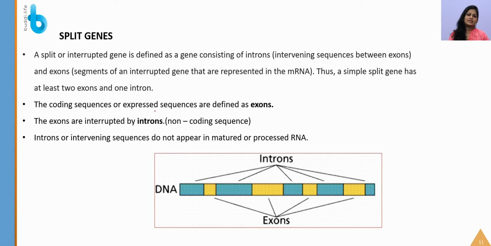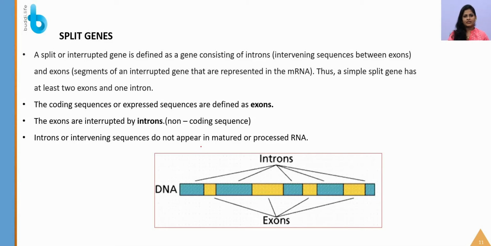Further, a transcription unit can be interrupted by split genes or interrupted genes, that is, sequences which contain introns. Introns are nothing but intervening sequences between exons, you can see here, and they do not code for anything. After the production of RNAs, what has to happen? Some modifications will happen to remove this intron. So these are the intron sequences which will be removed and exons will be attached together. The coding sequences are defined as exons. The exons are interrupted by introns. Introns do not appear in mature or processed RNA.